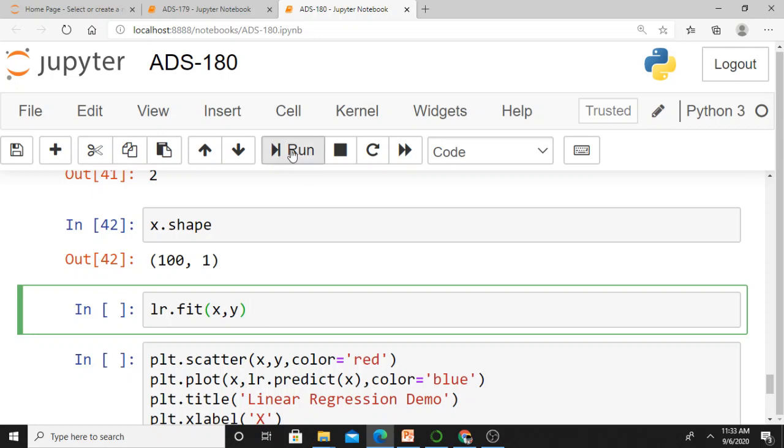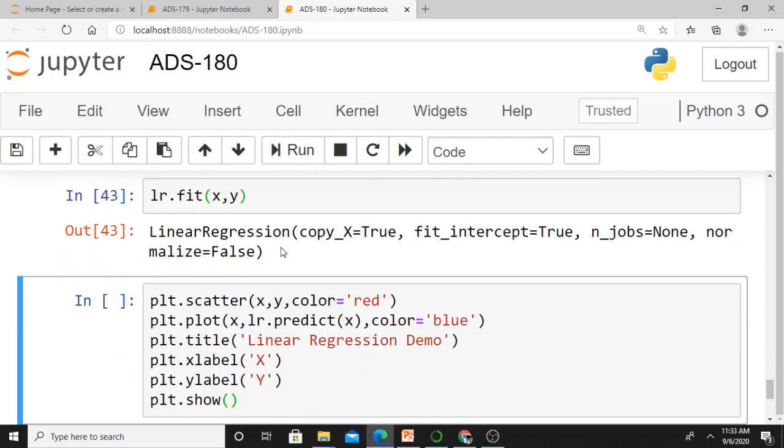Now I can execute this fit function, linear regression. This is successful. Now what's the reason? As it is expecting a 2-dimensional array, I converted that x into a 2-dimensional array. Now if I try to fit the linear regression model on x and y, lr dot fit of x comma y, it successfully fits based on the data that I have provided.